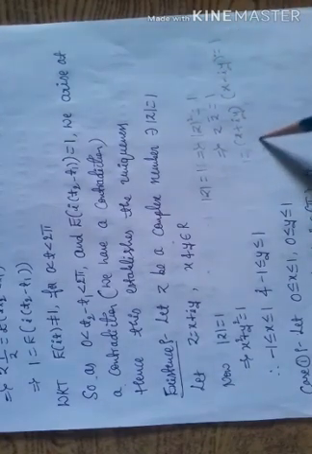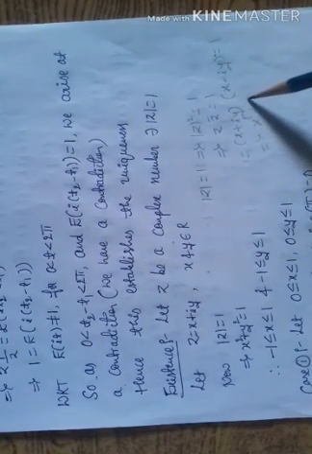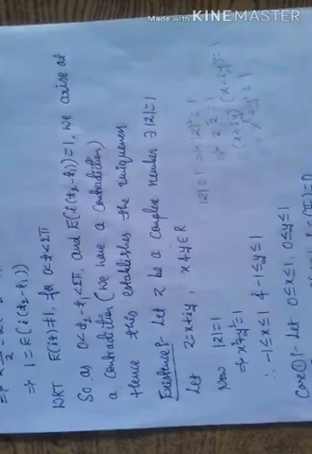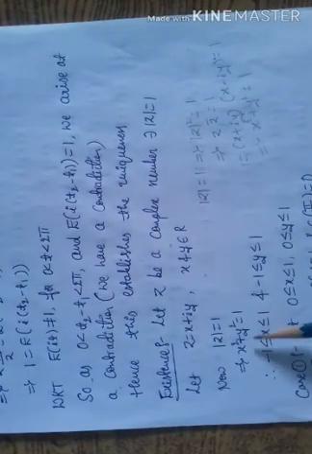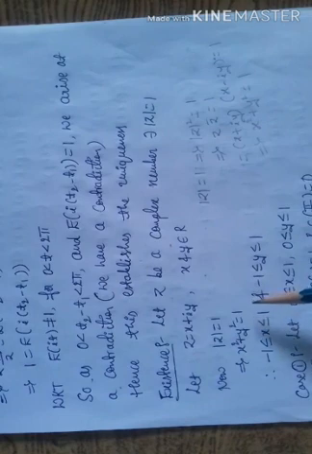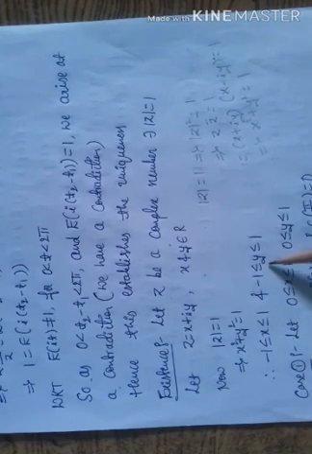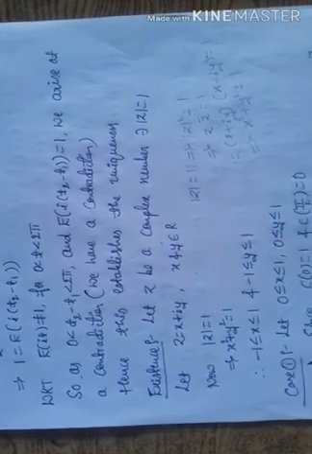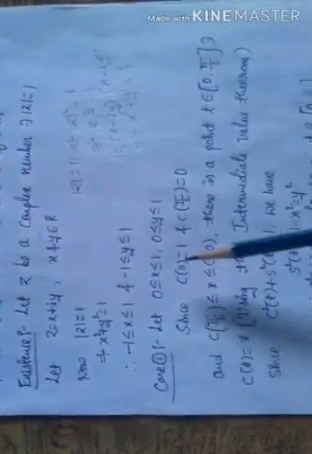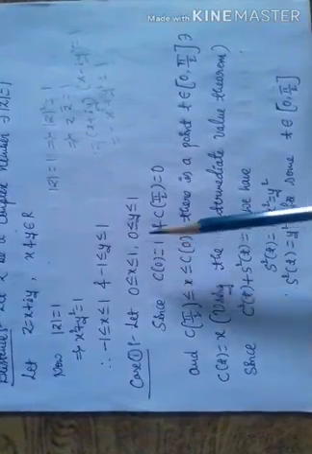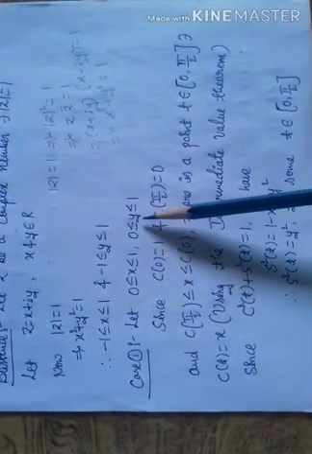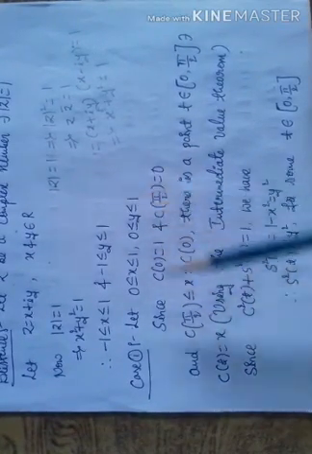Simplifying, we get x squared plus y squared is equal to 1. Therefore, minus 1 is less than or equal to x, which is less than or equal to 1, and minus 1 is less than or equal to y, which is less than or equal to 1. Case 1. Let 0 be less than or equal to x less than or equal to 1, and 0 less than or equal to y less than or equal to 1.